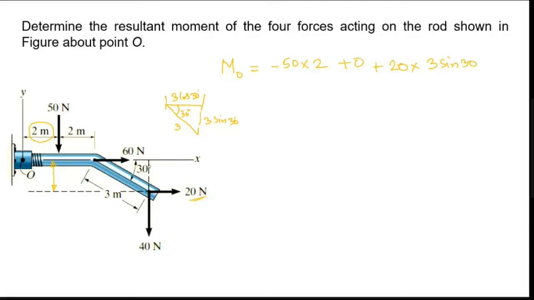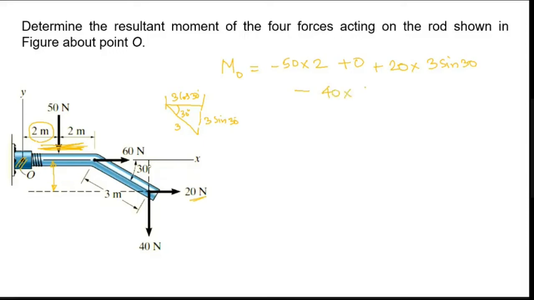Now I go for 40. I am taking moment at point O. 2 plus 3 cos 30? There is a small mistake. You have 4, so 4 plus 3 cos 30. What is the rotation, clockwise or anti-clockwise? It is clockwise. So minus